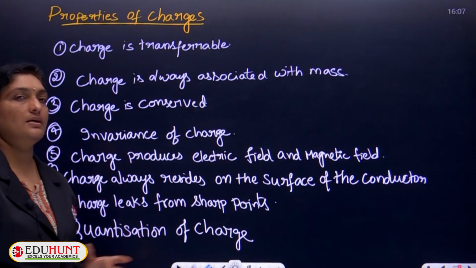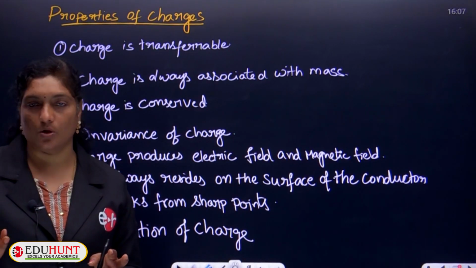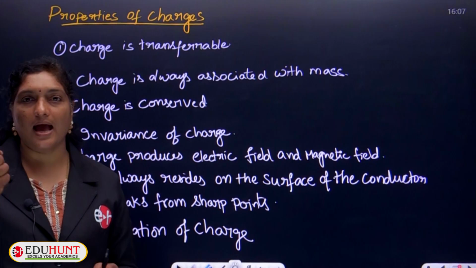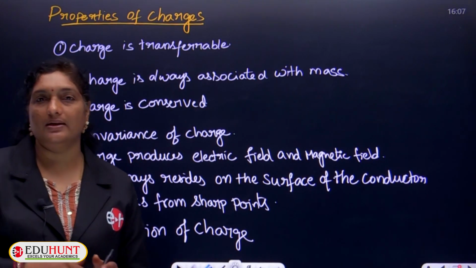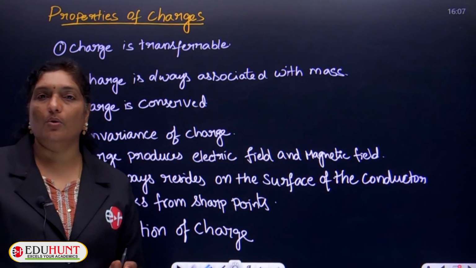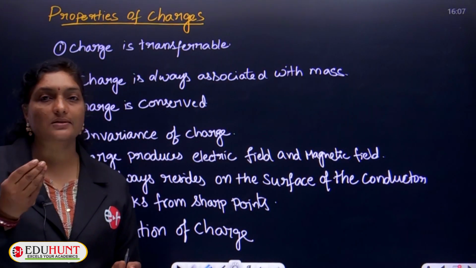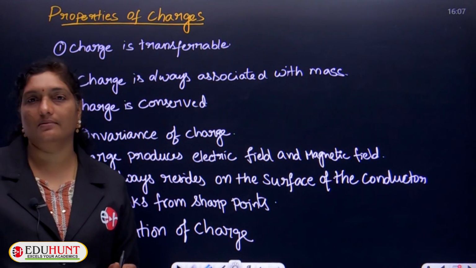Charge is always associated with mass. This also we have discussed in detail. Whenever a body loses its electrons, every electron has a mass of about 9.1 × 10^-31 kg. If one electron was removed from a body, then a mass of 9.1 × 10^-31 kg is reduced.